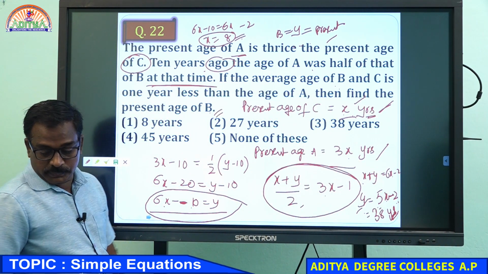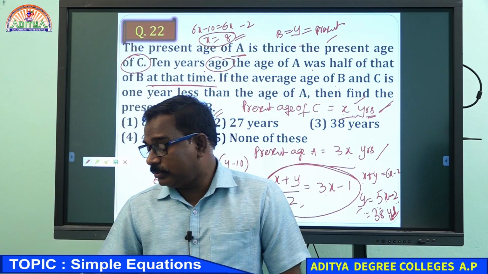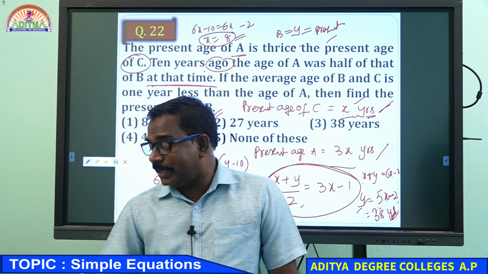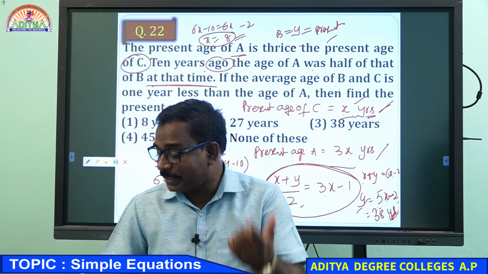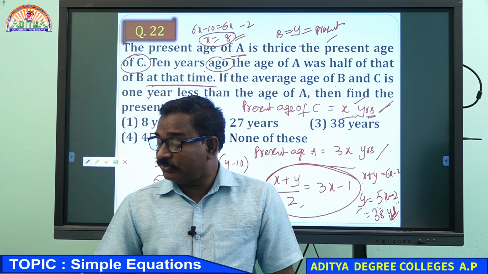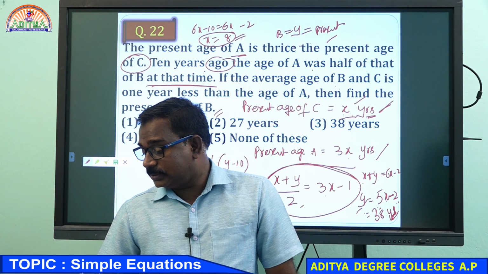Is it clear to everyone? Very good. Some who wrote 8 gave the age of x, which means C. But the question asks for the age of B, 38 years. Very good, many have written it right.